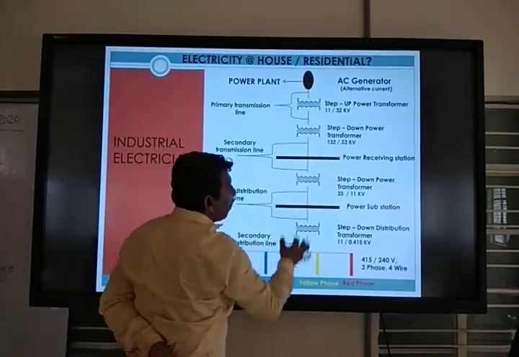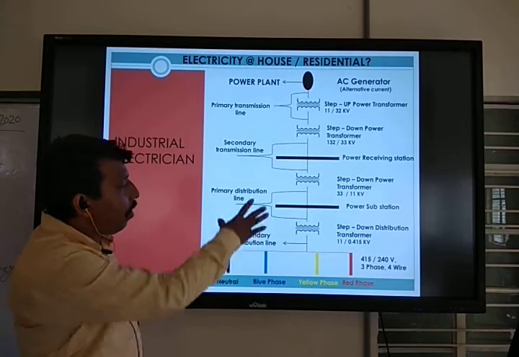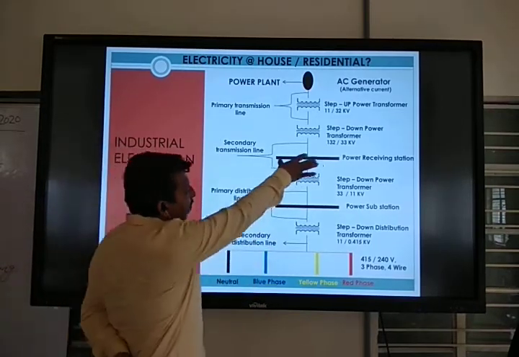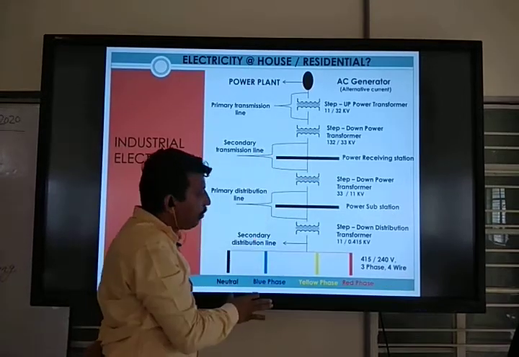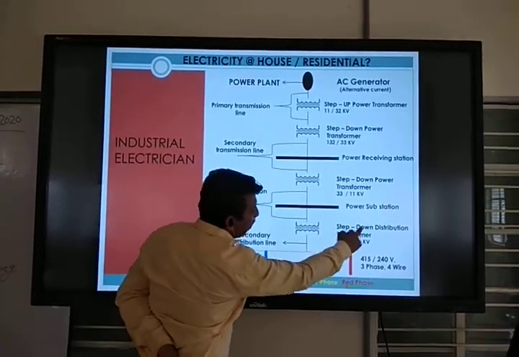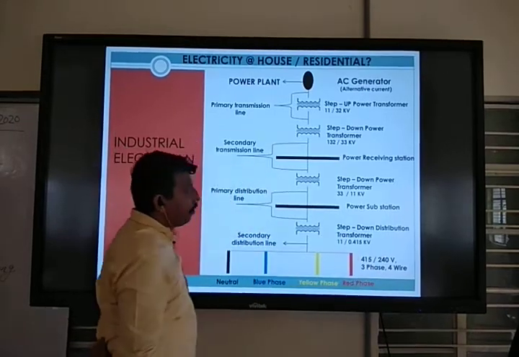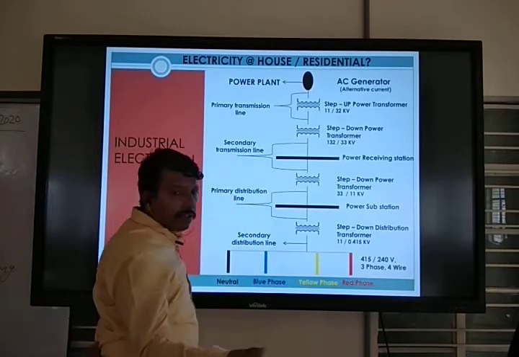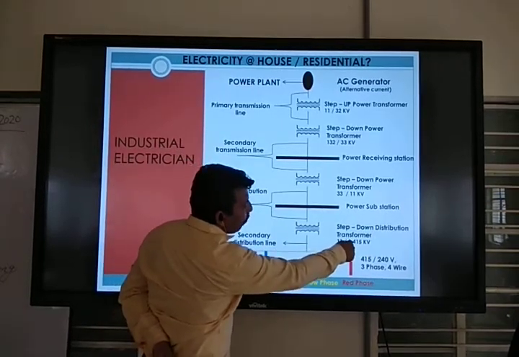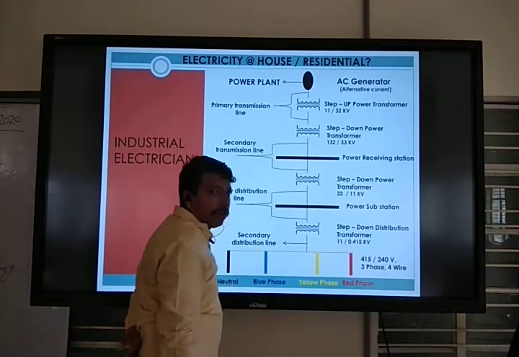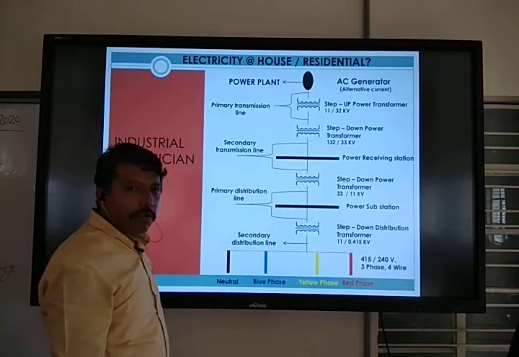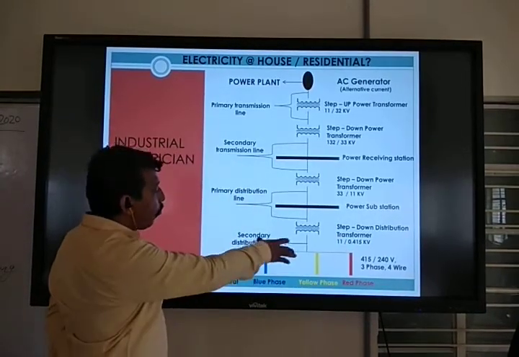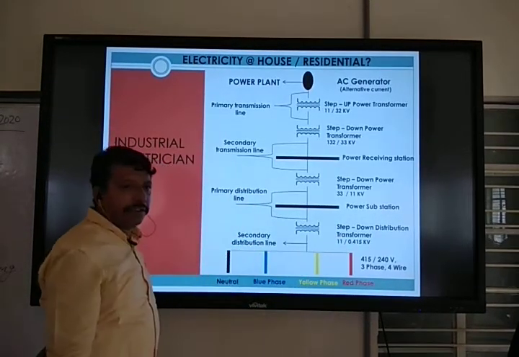These all are three phase. All are coming in three phase, R, Y, B. Three phase wires are coming in this transmission line. And then again a step down distribution transformer. So this is the distribution transformer, 11 kV by 0.415 kV. This is also a step down transformer, and from it power goes to the secondary distribution line.